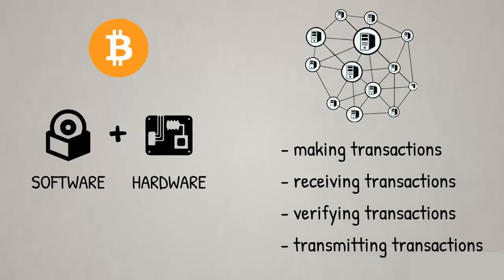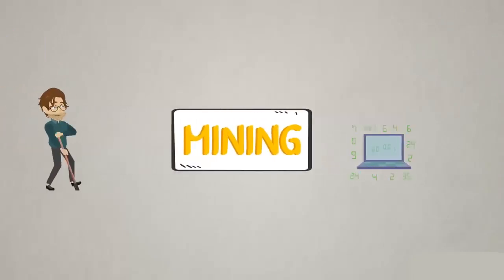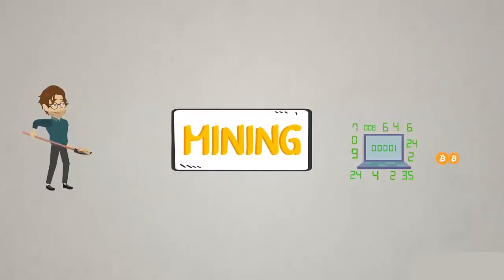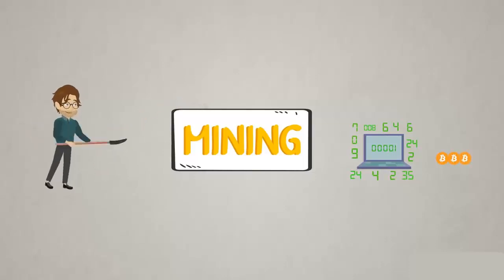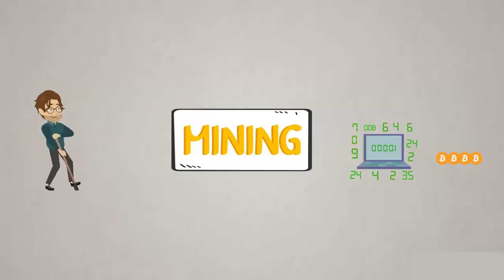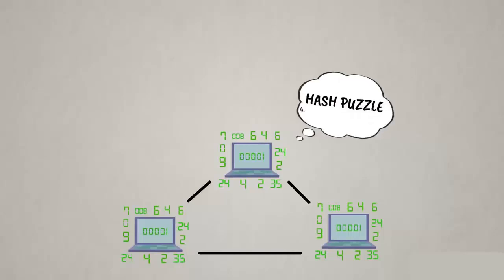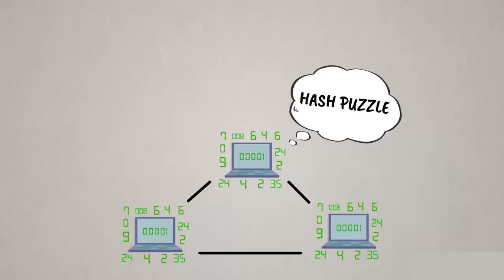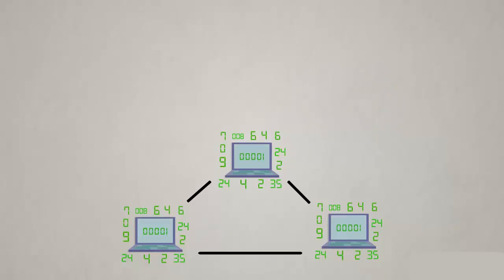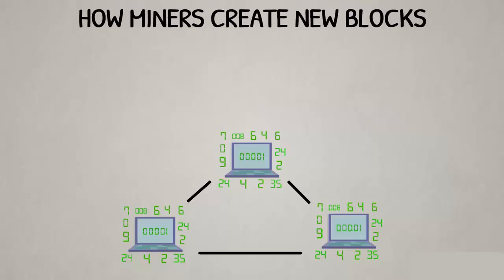Now, this is where we need to introduce the concept of mining, which many of you have probably heard. Mining is an activity carried out by network participants which involves proof of work and results in generating new coins as a reward for the miner who successfully did this proof of work first for each new block. Proof of work requires a hefty number of calculations done by a computer aimed at solving cryptographic hash puzzles. These are the same puzzles described earlier, enabling the network to function and to continue exchanging transaction messages with other network participants. Let's dig into the nuts and bolts of this mechanism to figure out how it works.